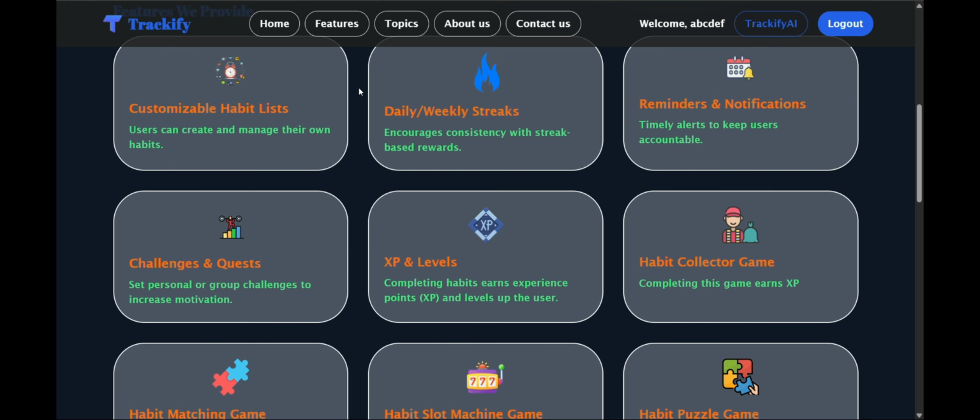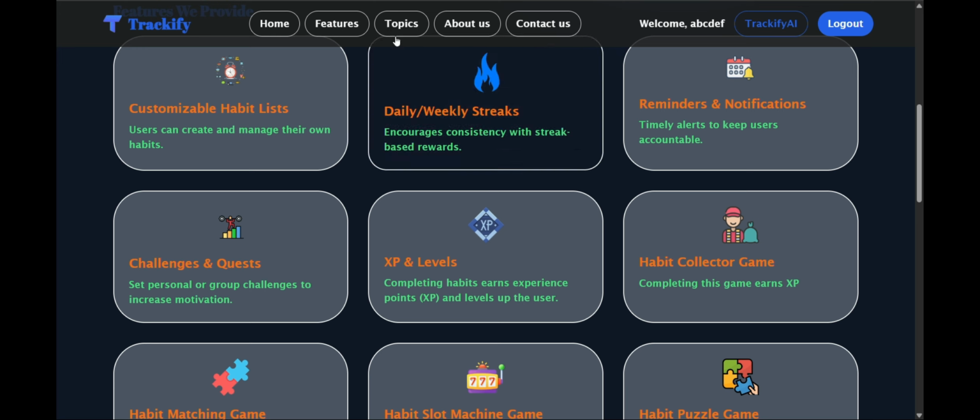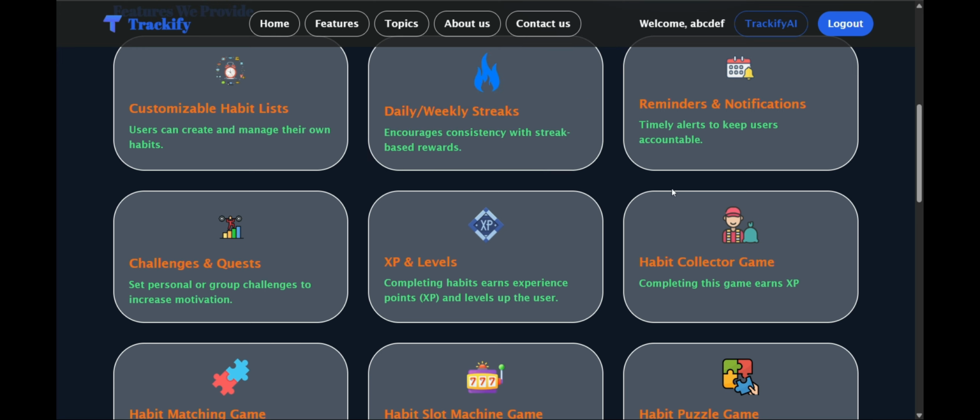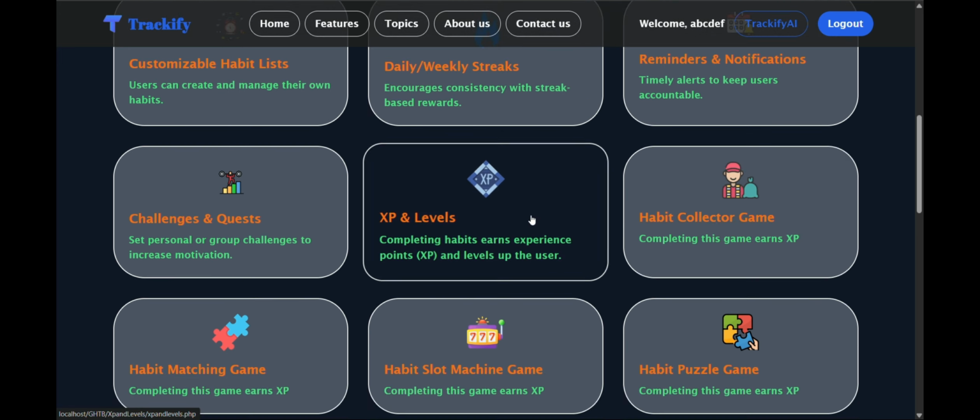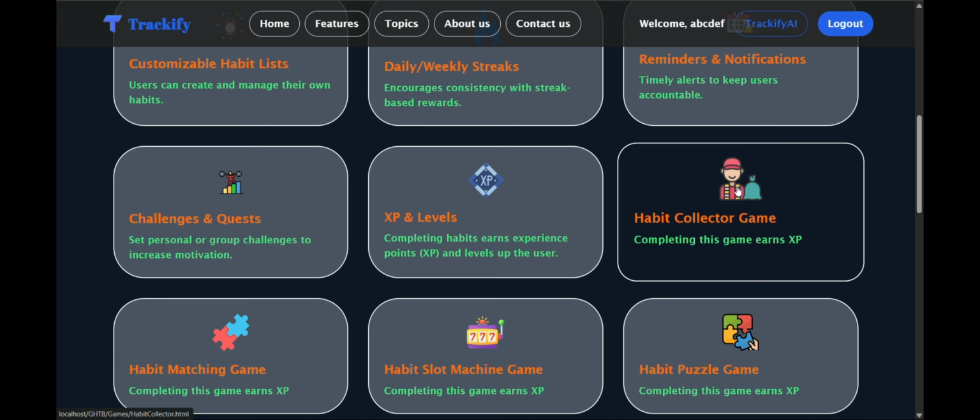And whole data from these features are stored in the database that I created in phpMyAdmin. As my topic is gamified habit tracker, I made some games that will provide information regarding habits to the user.